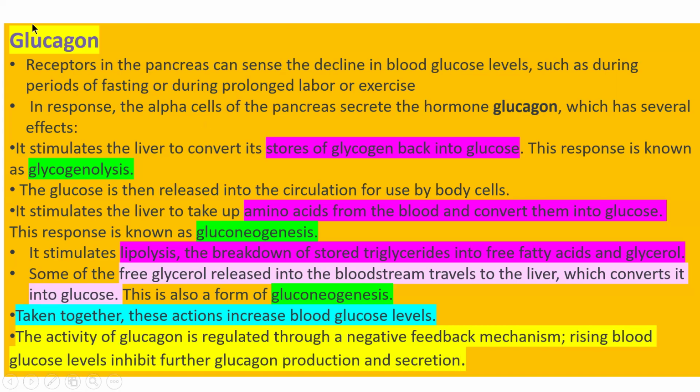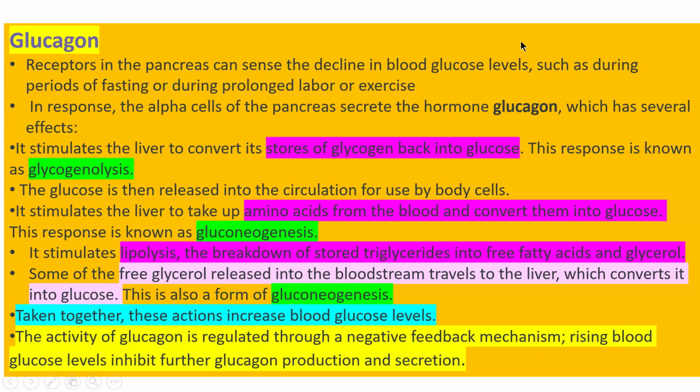So how does glucagon function? There are also receptors in the pancreas. When there is a decline in blood glucose level, which takes place during periods of fasting or during prolonged labor or exercise, glucagon comes into action, and the receptors in the pancreas can sense the decline in blood glucose levels.